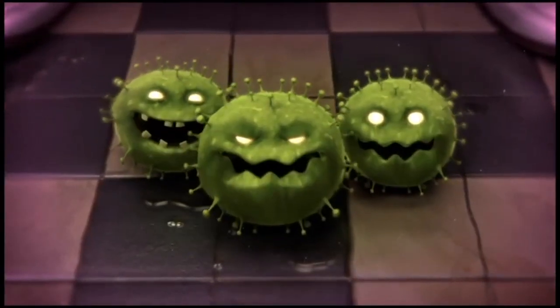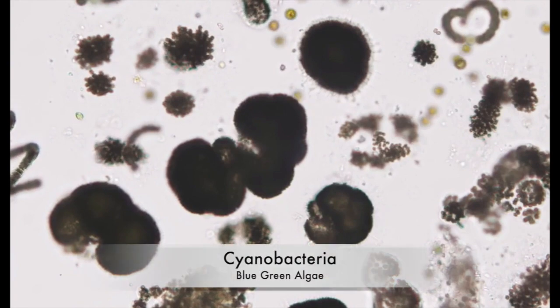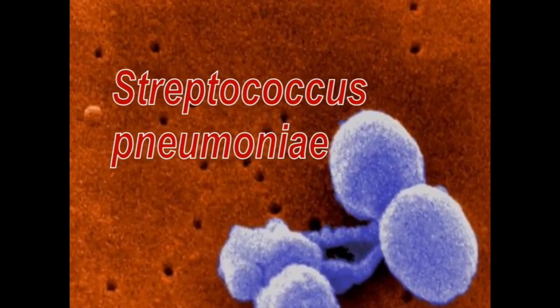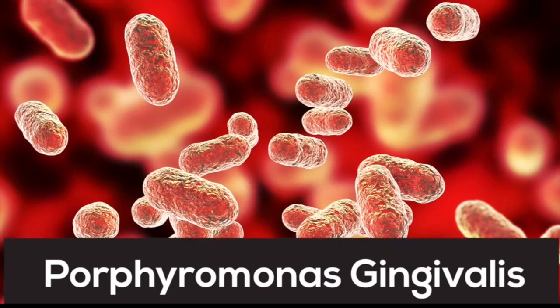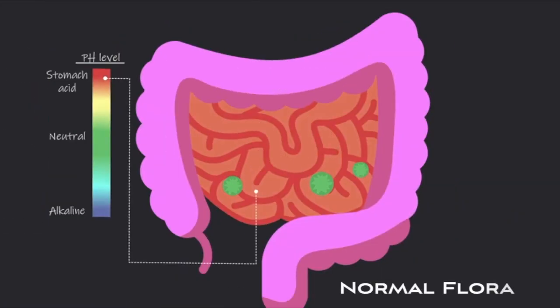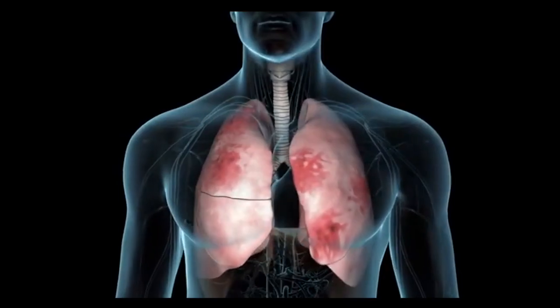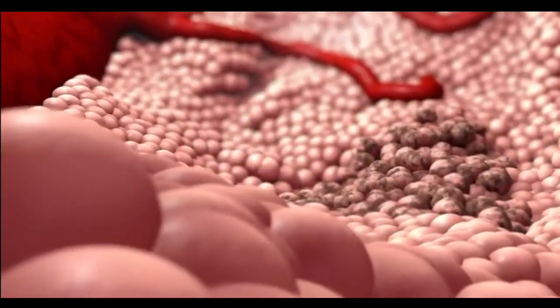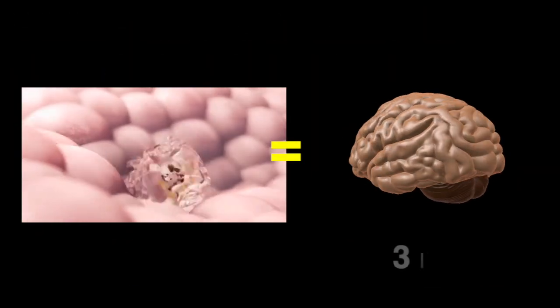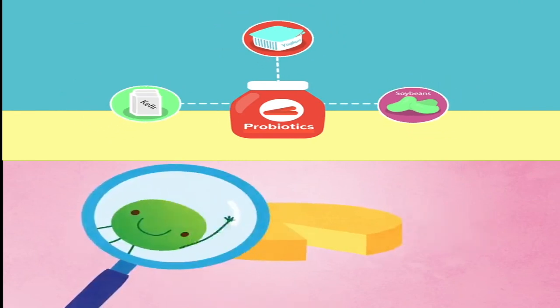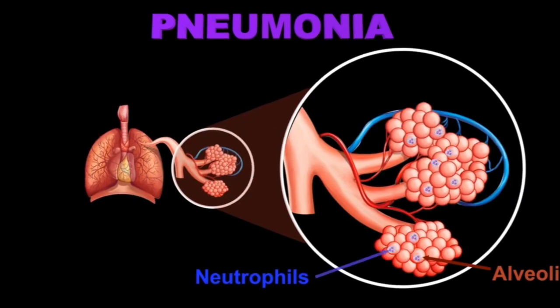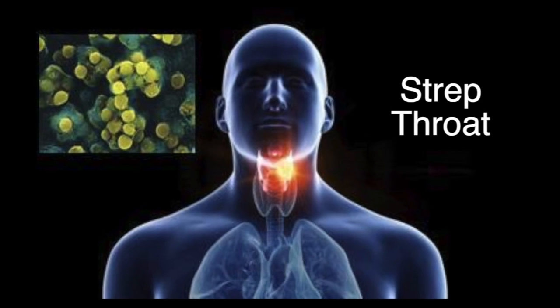Most bacteria don't bother humans. Here are some examples of bacteria. Some bacteria help us digest food. Actually, if we add up all the bacteria we have in and on us, they weigh about the same as our brain. Good bacteria help people make cheeses, yogurts, and probiotics. Bad bacteria causes diseases like TB, pneumonia, and strep throat.